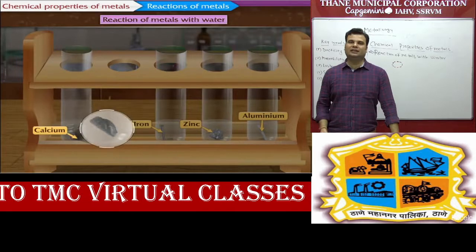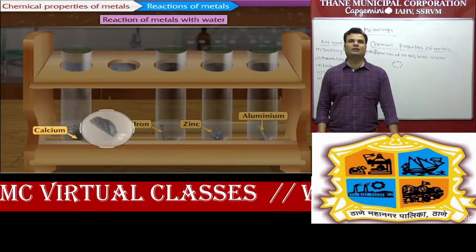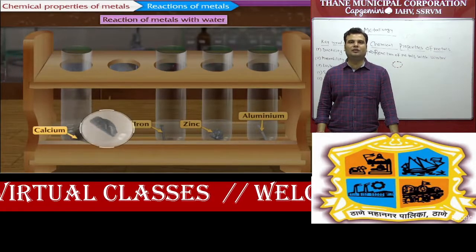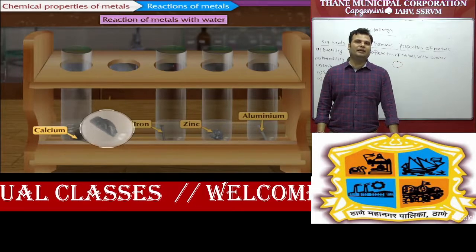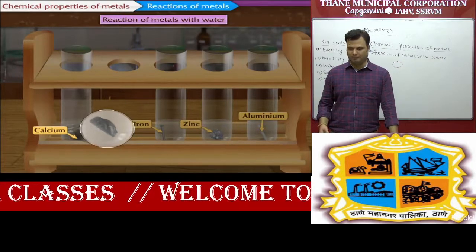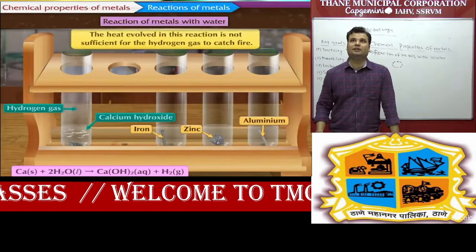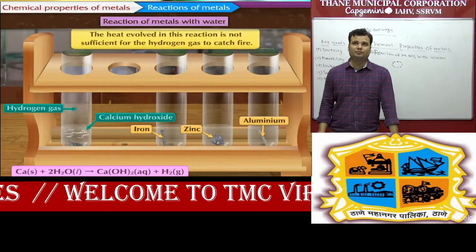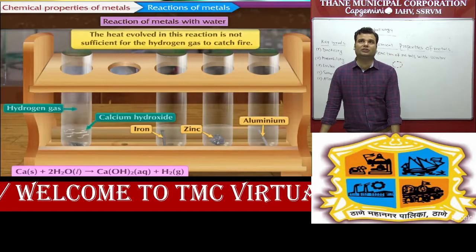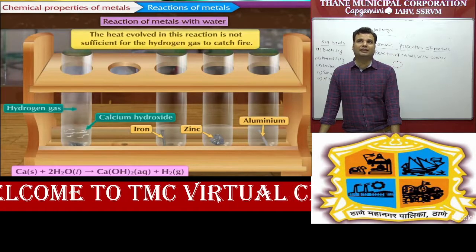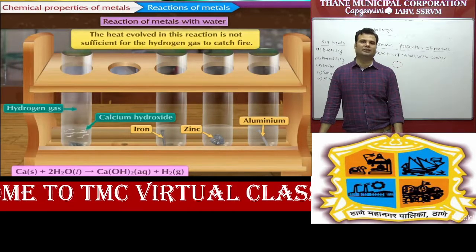But iron and zinc show no reaction, because iron, zinc and aluminum are less reactive, and when they react with cold water, no reaction takes place. So let's see the next part. You can see in this part also, the heat evolved in this reaction is not sufficient for the hydrogen gas to catch fire. They release hydrogen gas, but in less quantity.